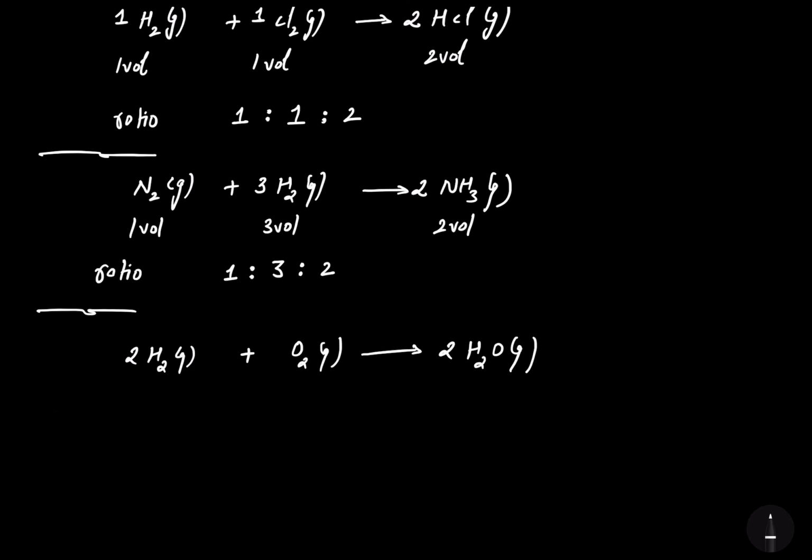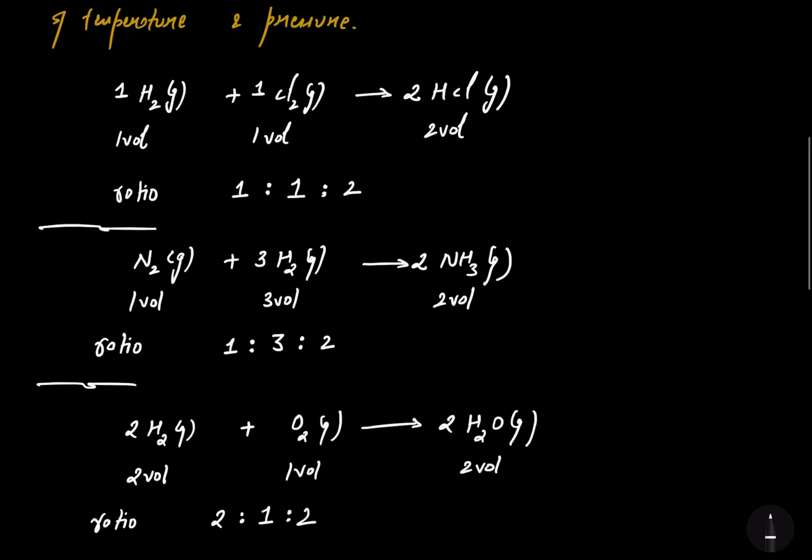Now here 2 volumes of H2 react with 1 volume of O2 to form 2 volumes of steam. So here the ratio also comes out to be a simple whole number ratio, that is 2 is to 1 is to 2. That means the ratio of all the gases in different reactions will be a whole number ratio.